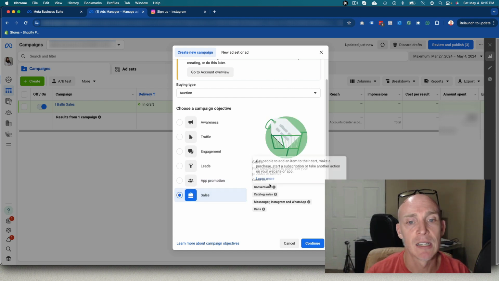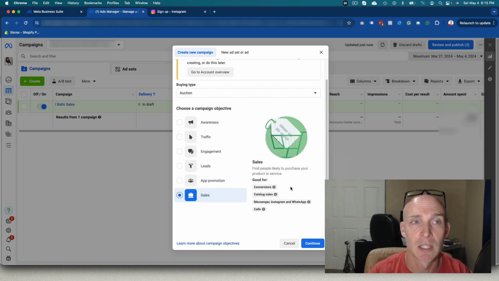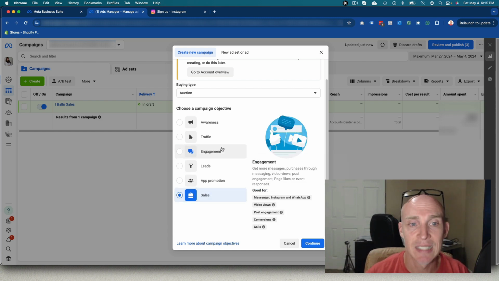Then obviously sales would be great if you're running something for people to purchase. You want to track conversions. So if you want to track even just a lead conversion on a landing page, you can do the sales. Catalog sales would be more e-commerce purchases. You're trying to drive people to an add to cart, a purchase, and so forth. Again, Messenger, if you want people to actually message you, or Instagram DM you, or WhatsApp you, or even make a phone call, sales would be in that.